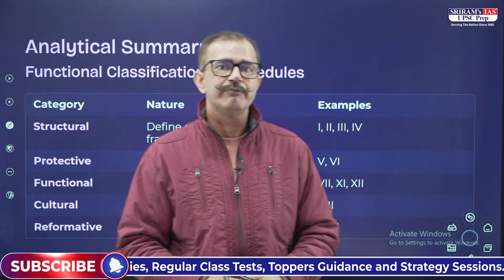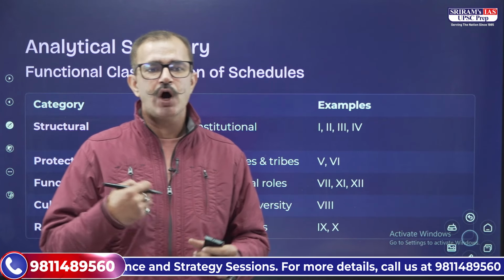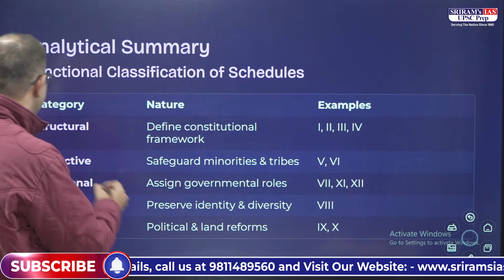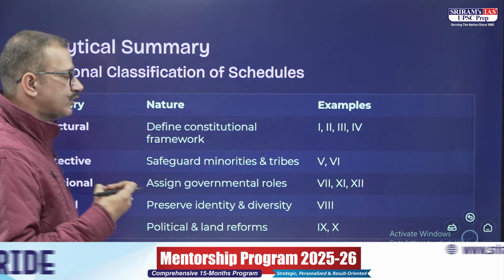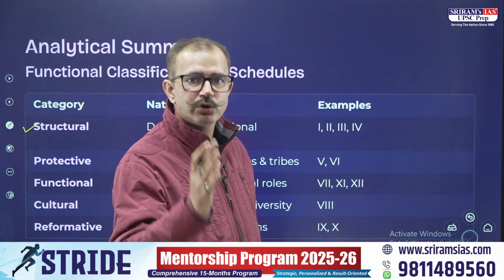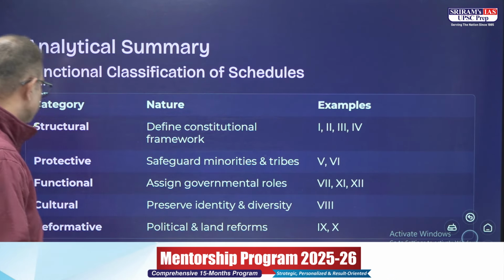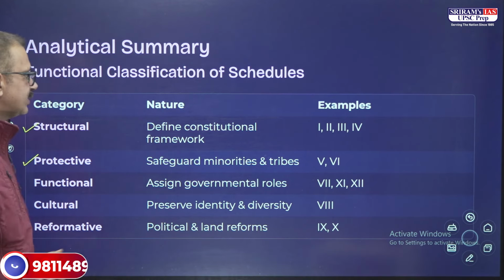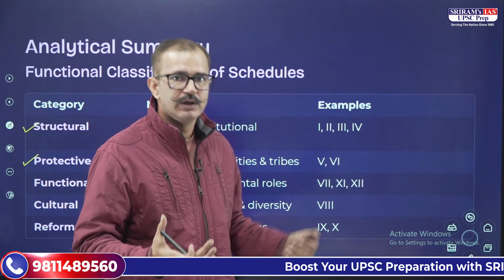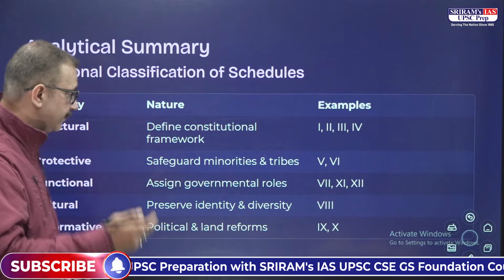So these are the 12 different schedules to the Constitution of India. Now we can summarize or categorize them into different groups. We have the structural schedules, which define the constitutional framework of the Constitution, and there are a total of 4 schedules. The initial 4 schedules can be clubbed as structural schedules. Then we have protective schedules also. They safeguard minorities as well as the tribal areas or the tribal people. We have 2 schedules, the 5th and 6th, which can be clubbed over here.